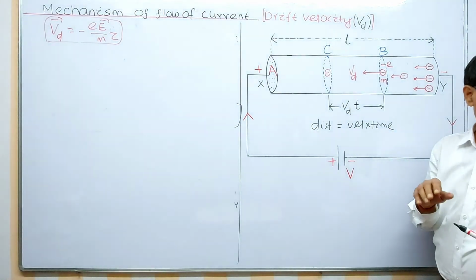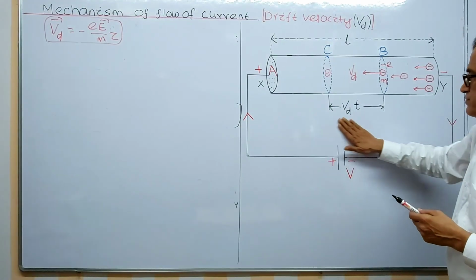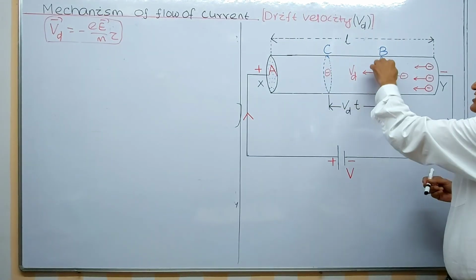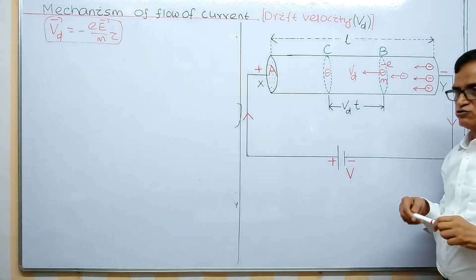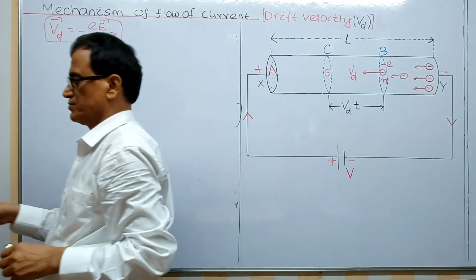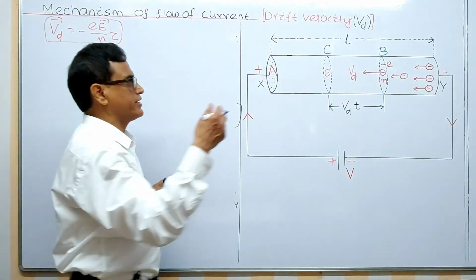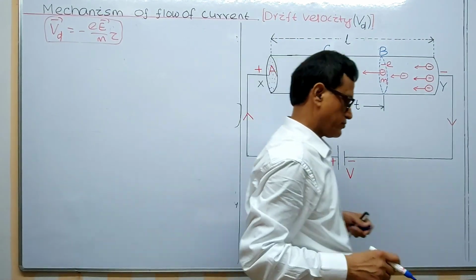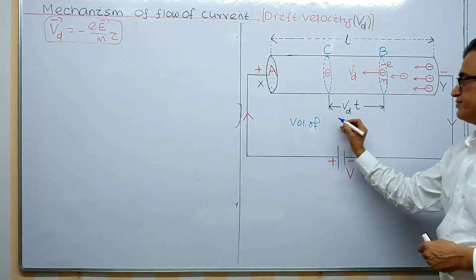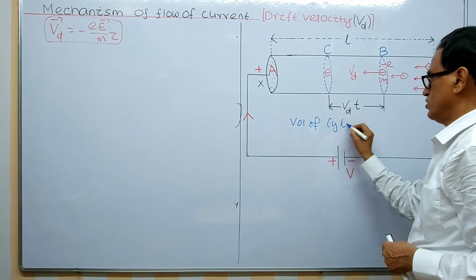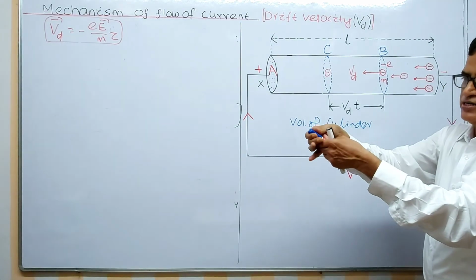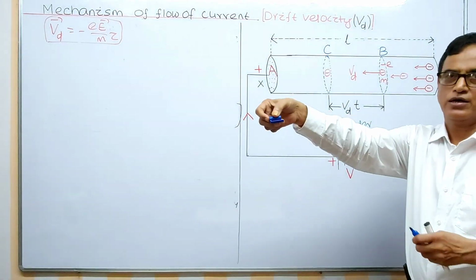Okay, now here I am removing this one. Now what is the volume of this region? This is a cylinder. I think you can tell what is the volume of this cylinder. Just like a pen is a cylinder, the cap is also a cylinder.